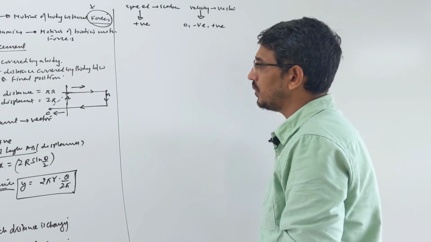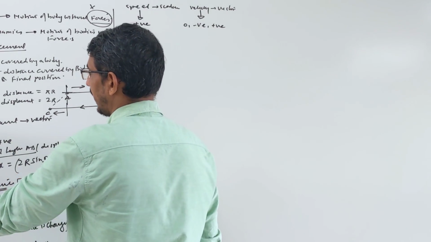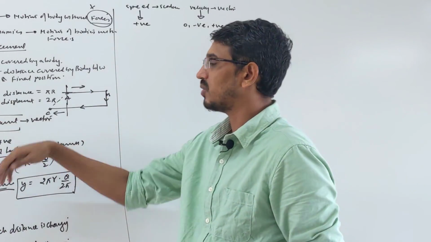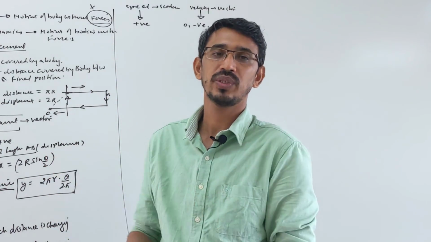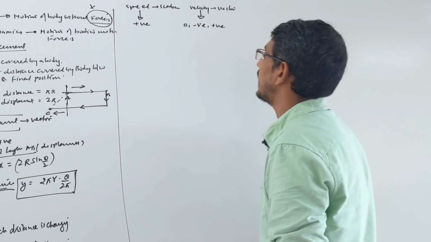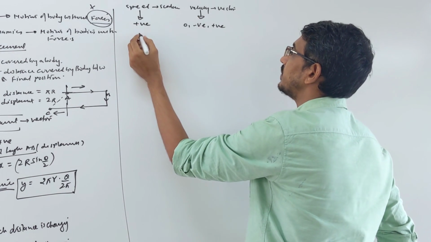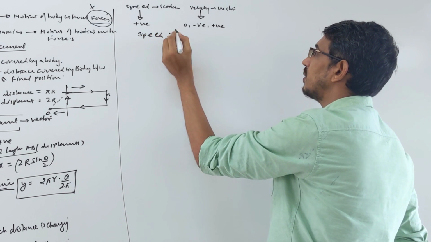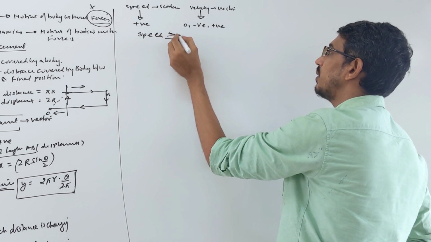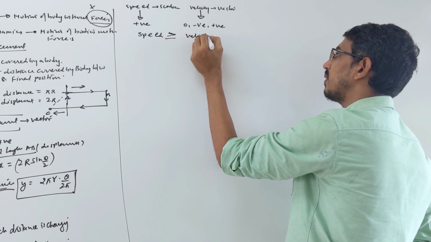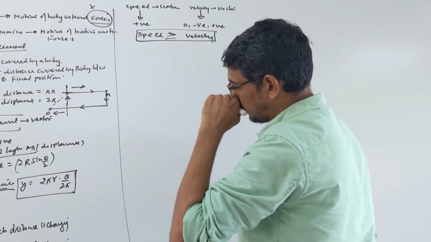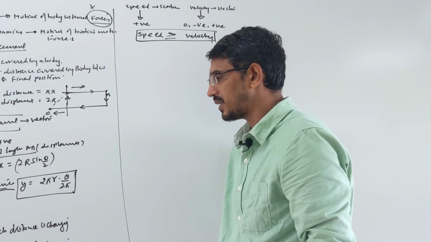Also, what I told you, this is very important: distance is always either equal to or more than displacement, okay? Same way, for speed, your speed is always more than or equal to the magnitude of your velocity, right? Same relations here also. So speed is nothing but just distance by time.